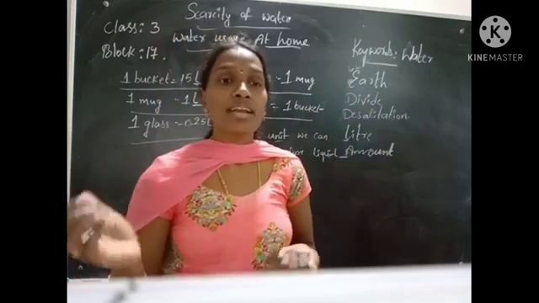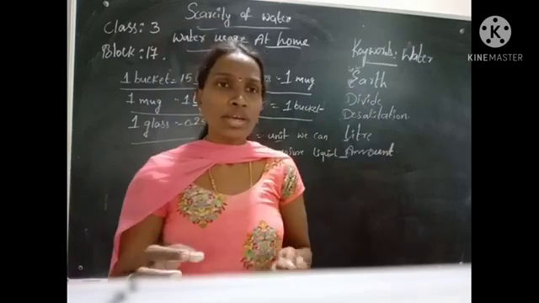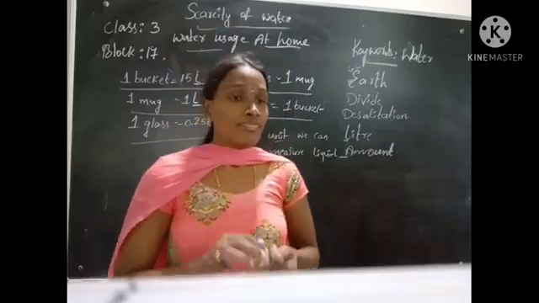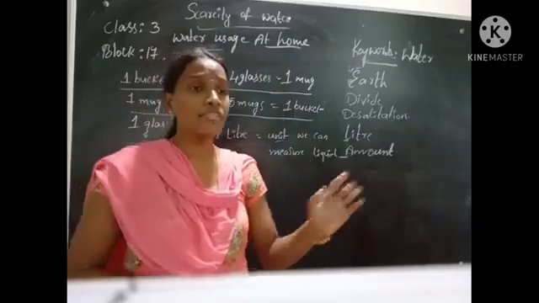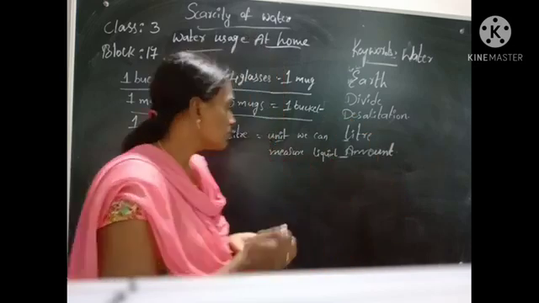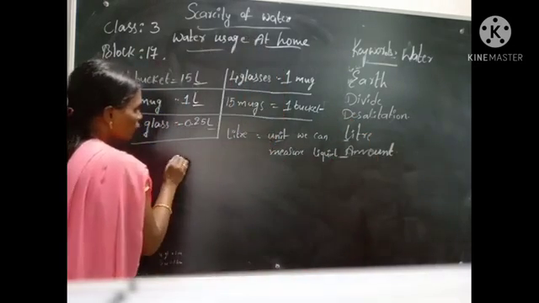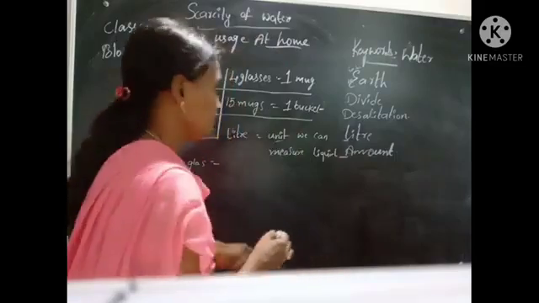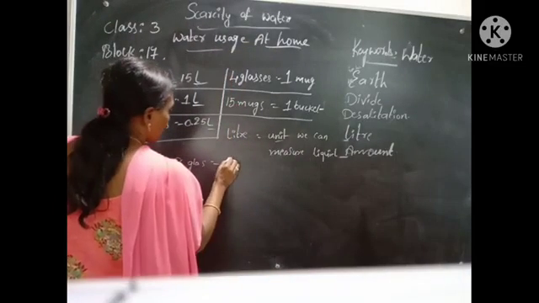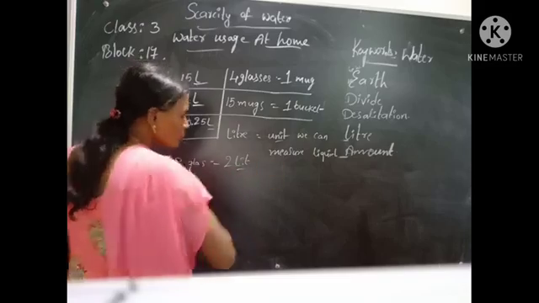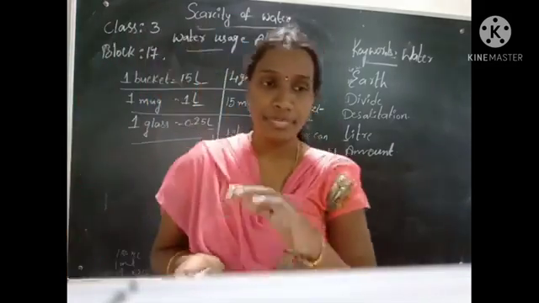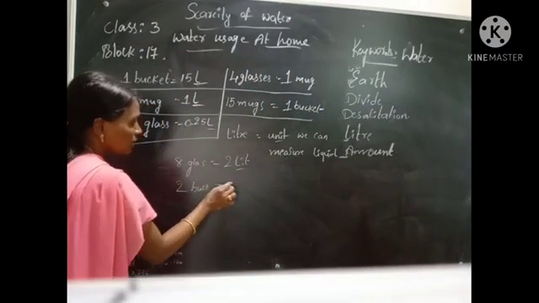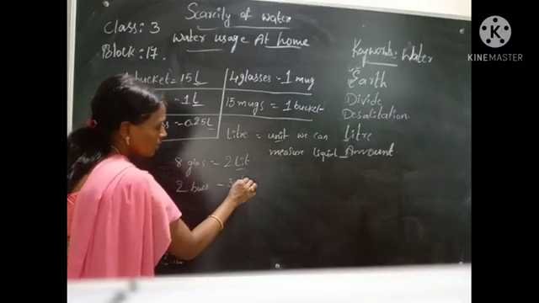Now we are using water in our regular life for so many purposes like drinking, bathing, cooking, and washing the clothes. Right? If you drink 8 glasses of water per day, that is equal to 2 liters, right? 8 glasses is equal to 2 liters, and if you use 2 buckets of water for a bath, that is equal to 30 liters, like that.